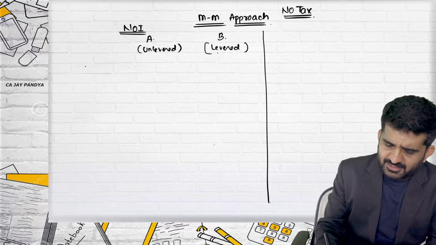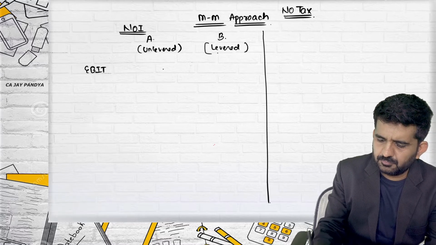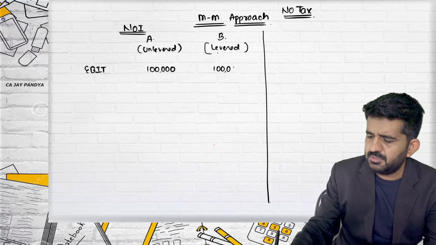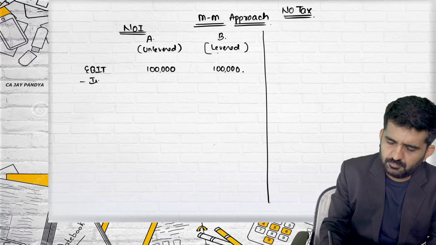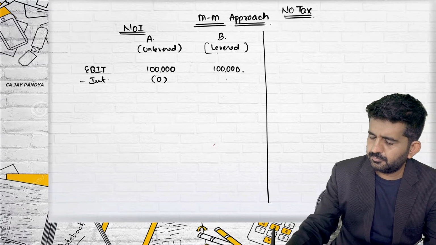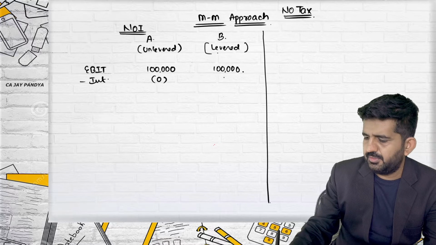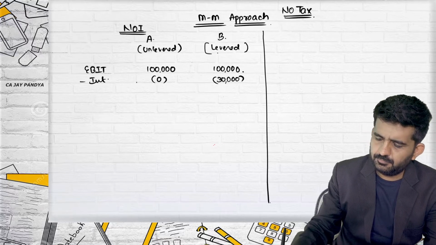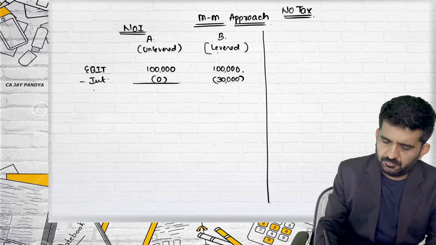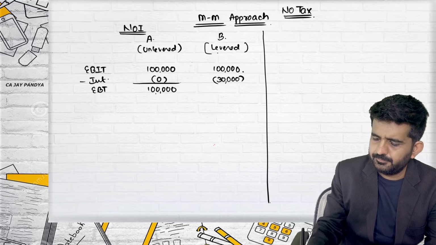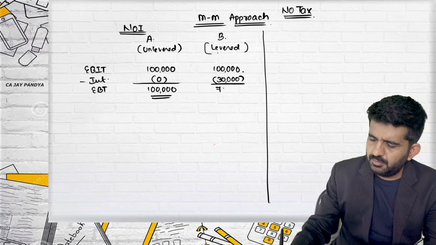So let us take an example where two companies' EBIT are the same, 1 lakh rupees. Here there is interest of 0, and here interest of 30,000. This is EBT, 1 lakh here and 70,000 here.